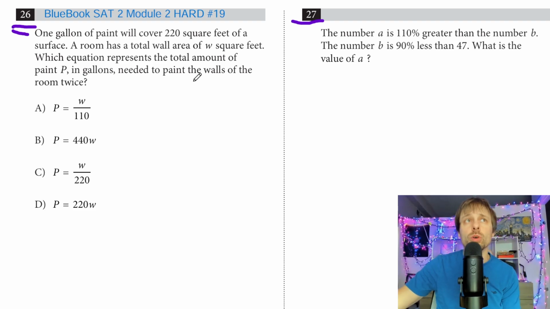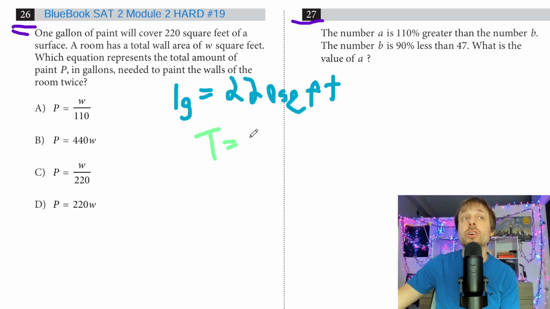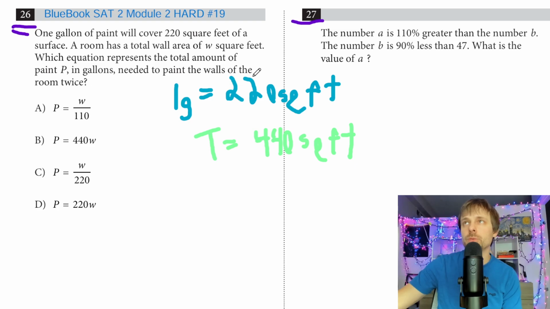1 gallon of paint will cover 220 square feet. So 1 gallon is equal to 220 square feet. So it's all about organizing my problems, right? A room has a total wall area of W square feet. So I always try to picture it as something that's not going to take a lot of work. So what if my total is 440 square feet, right? Always make it a multiple of whatever you're already dealing with. So I know I'm dealing with 220, I just times it by 2. So if my total is 440 square feet, that means it would take 2 gallons right now, right?